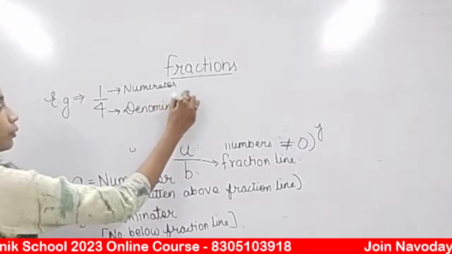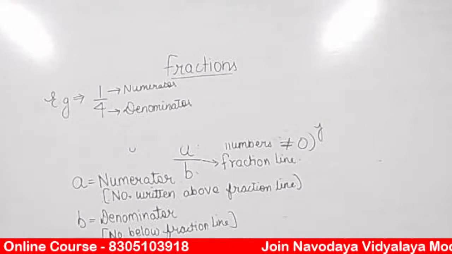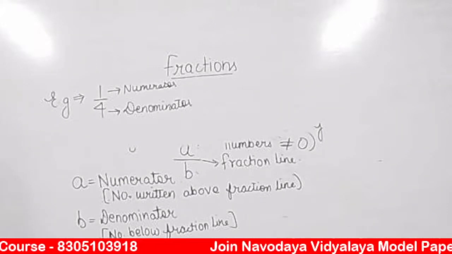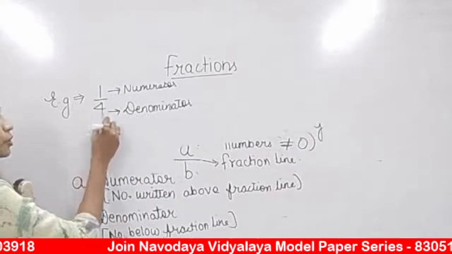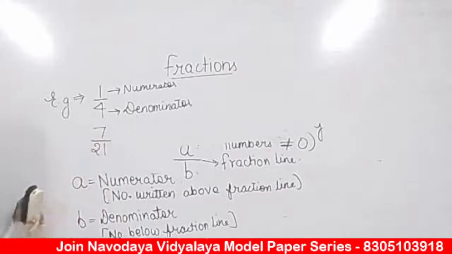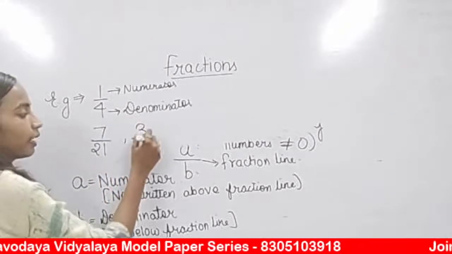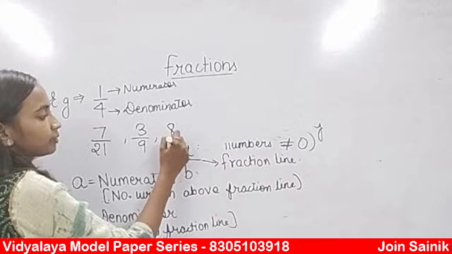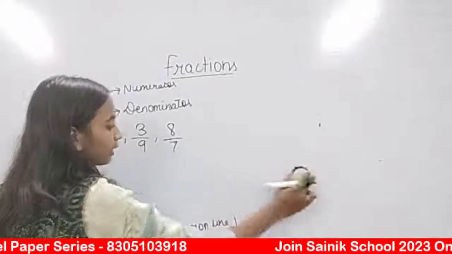So we got 1 upon 4. Yes, 7 by 21. Correct. Viren, let's take your example also. 7 by 21 is also a fraction. Okay, similarly you can take 3 by 9, 8 by 7, any example.